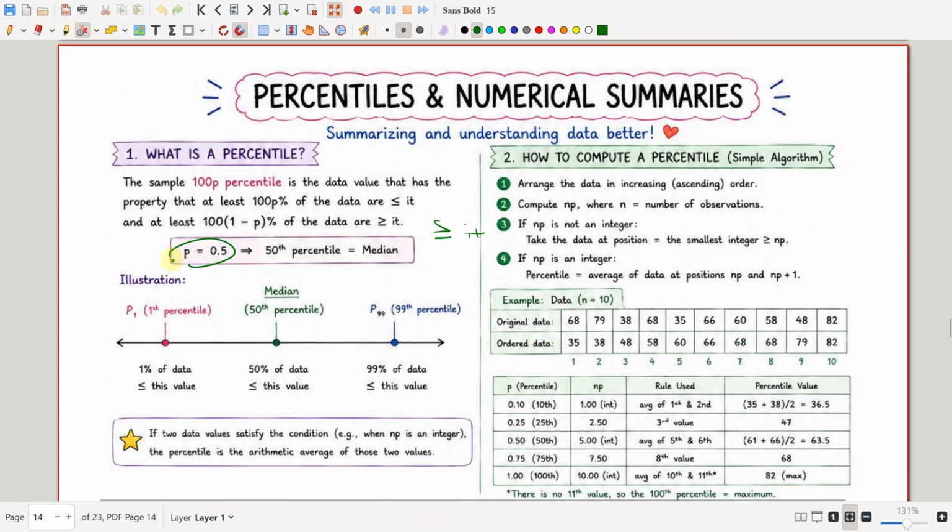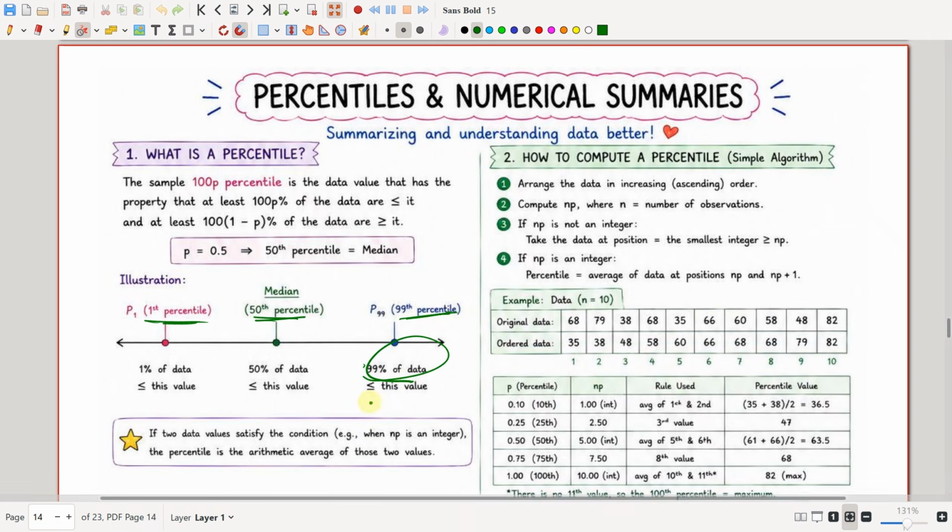So p equal to 0.5 means the 50th percentile, which is the median. We will have the 1st percentile, 50th percentile and 99th percentile. So 99 percent of the data should be less than this value, 1 percent of data should be greater than this value, and 50 percent of data should be on either side of this value.